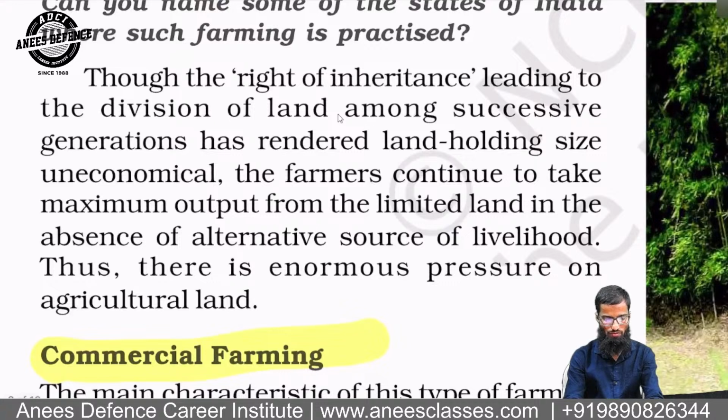Though the right of inheritance leading to the division of land among the successive generations has rendered landholding sizes uneconomical, the farmers continue to take the maximum output of the limited land in the absence of alternative sources of livelihood. Thus, there is an enormous pressure on agriculture land.